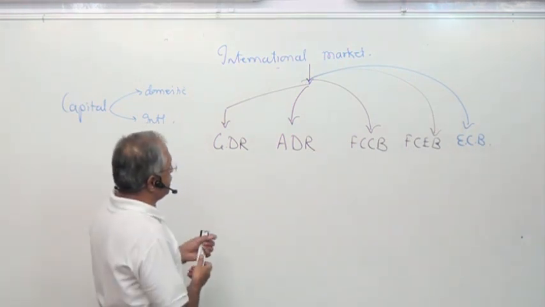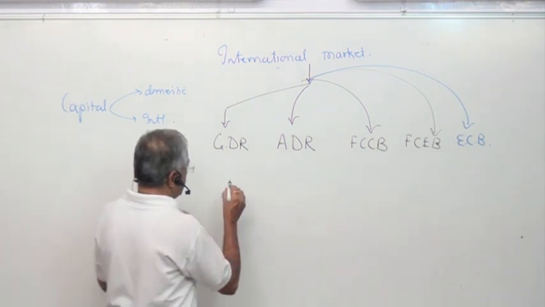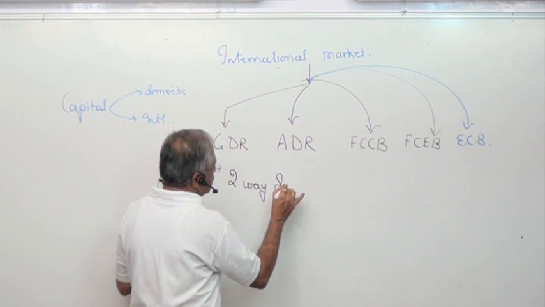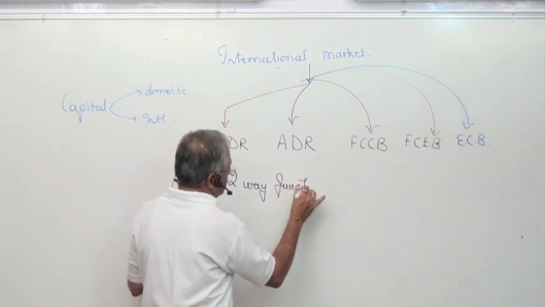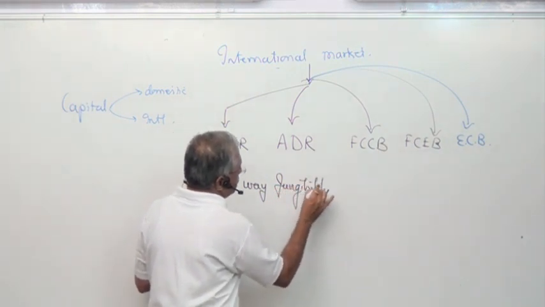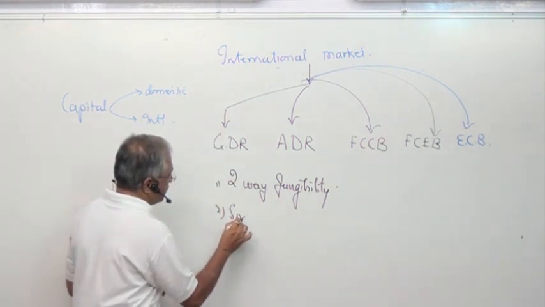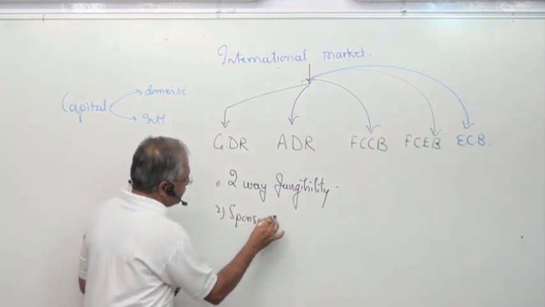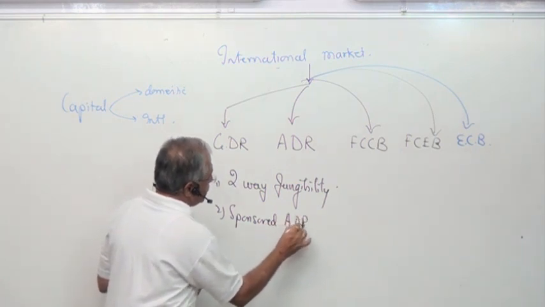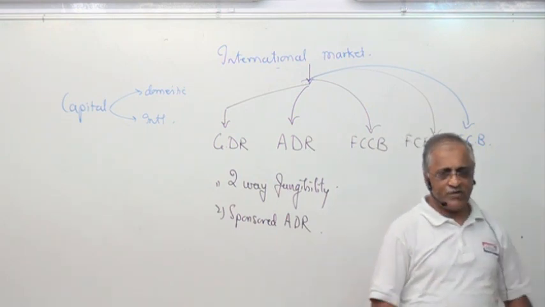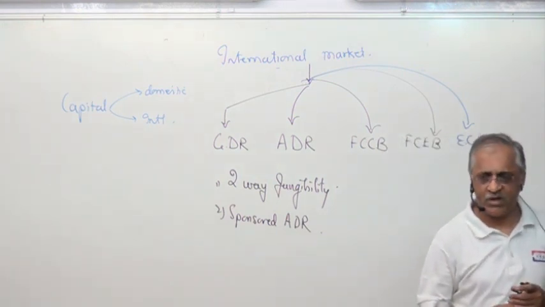Now, into this, you have to know what is two-way fungibility. Then, if required, we'll do what is known as sponsored ADR. What is two-way fungibility? Same example.